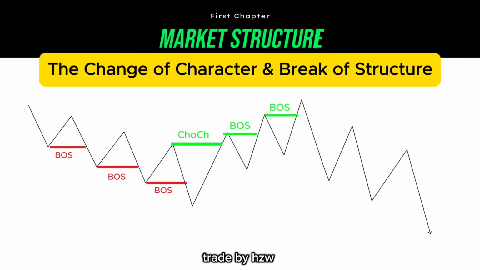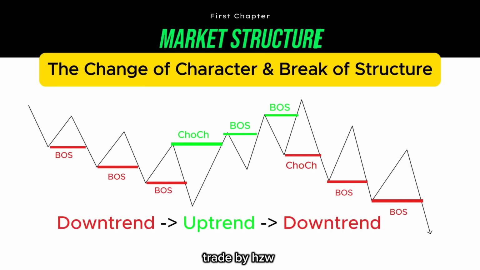And the bullish breaks of structure keep printing until the price breaks the lows, while not being able to break the highs. So it essentially printed a change of character. And the confirmation of the reversal happens when the price pulls back again to the upside, doesn't manage to break the highs, and instead it breaks the lows. So this creates a bearish break of structure, and the market has essentially reversed again. So this is a presentation of how a market can shift from a downtrend into an uptrend, and into a downtrend again.